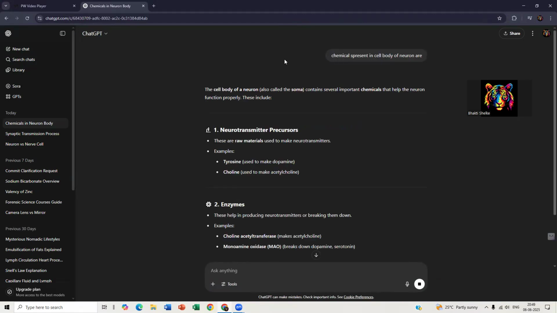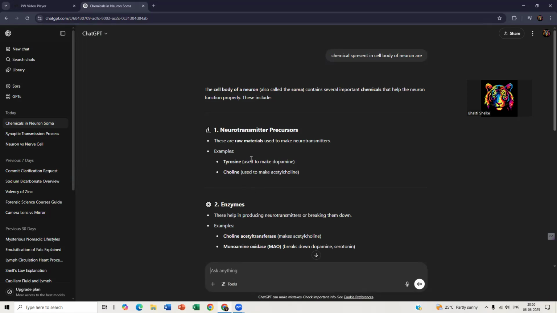Alright. So the cell body of a neuron is called the soma. It is also called the cyton or soma. It contains several important chemicals that help the neuron to function properly. First, it contains neurotransmitter precursors. They are the raw material used to make neurotransmitters. Neurotransmitters are the things which transmit the message, which give the message.